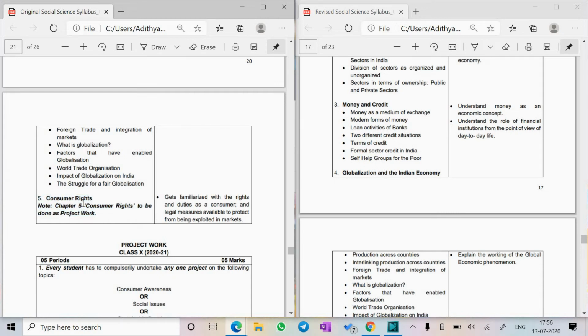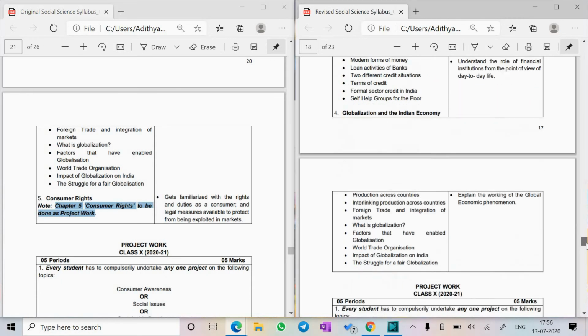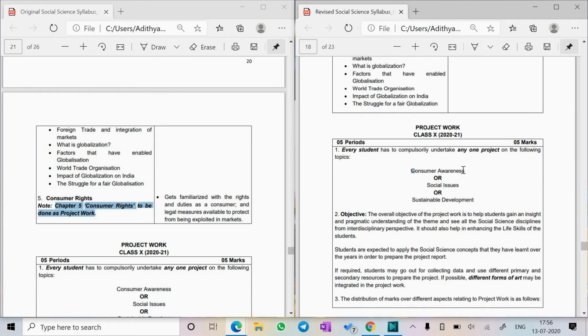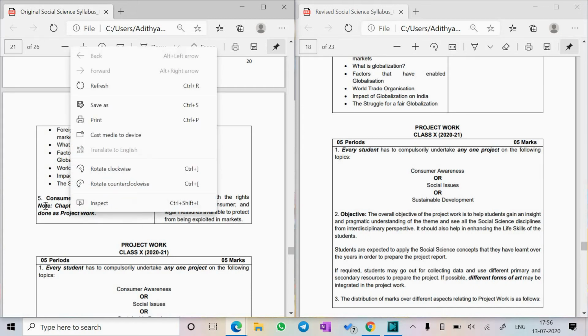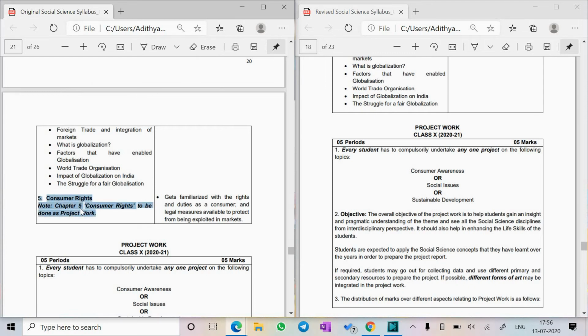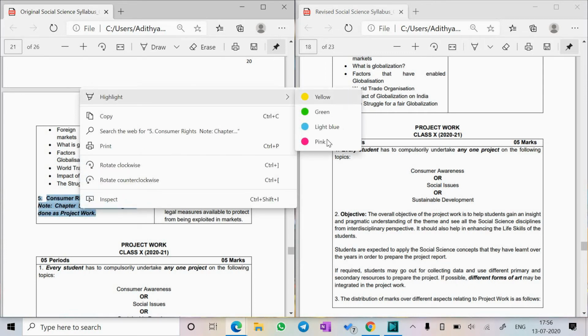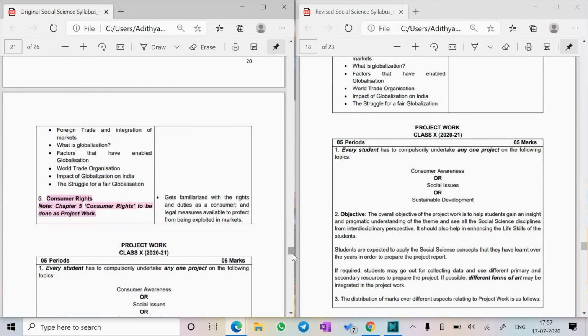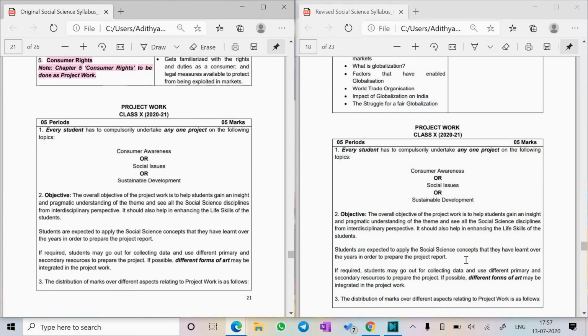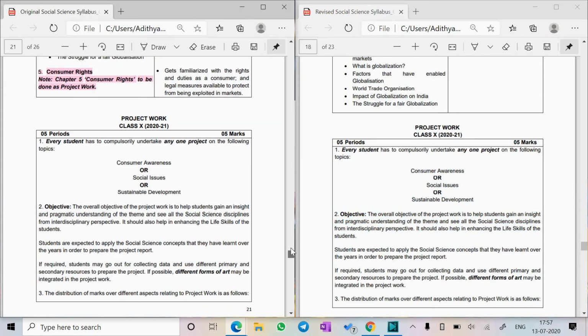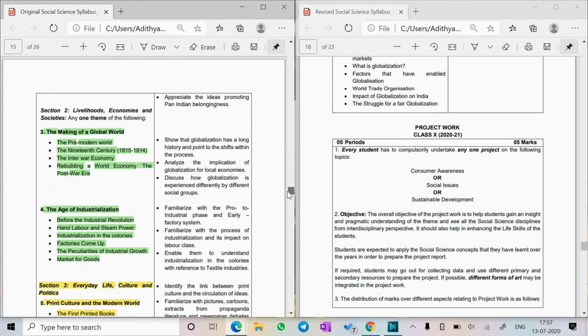Now here you can see chapter 5 is to be done as project work, and it is the same over here, consumer awareness for the project work. So there is no change in the economic syllabus compared to the original pre-COVID and the revised one for economics. So you can just make a note of it, and it looks a little different. I'm just gonna highlight it over there a little differently. You can see the same project where there's no other changes. And yeah, that's the deletion in social science.